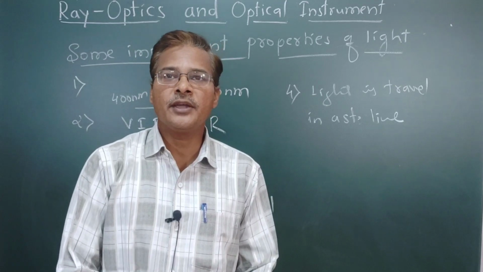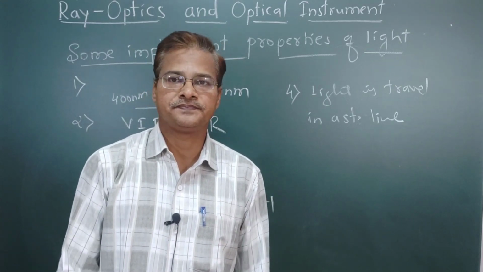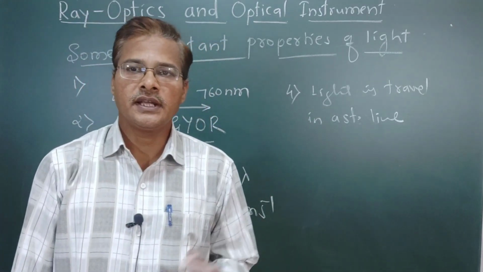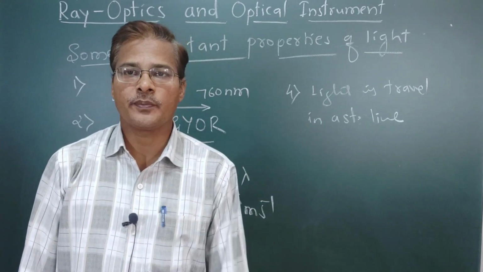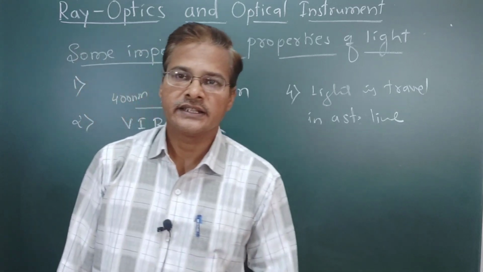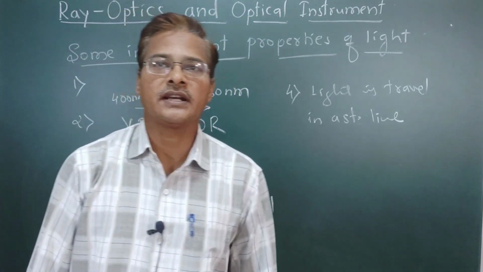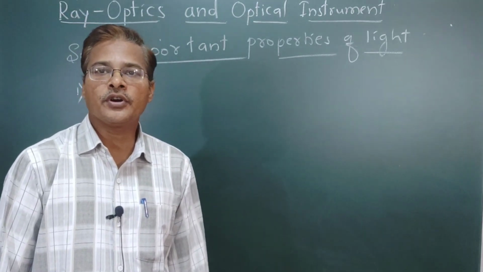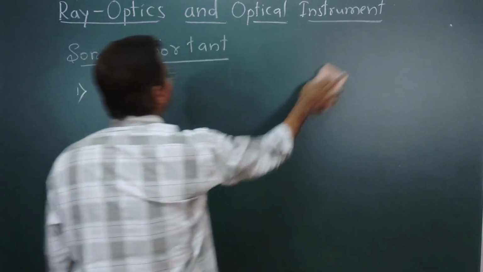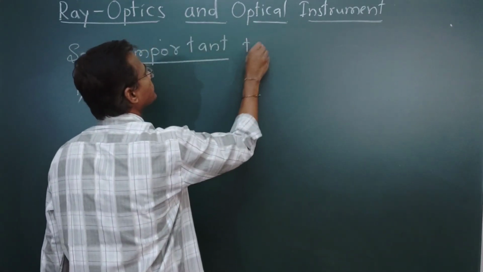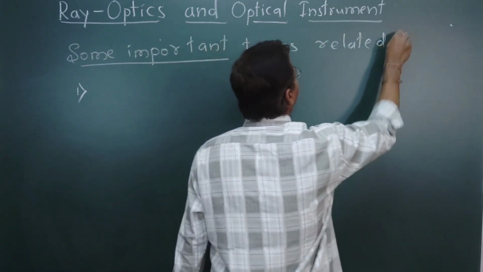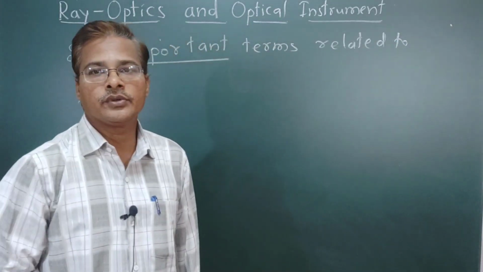Next, some important terms related to light. Once you know all the terms, it is easy to understand optics. Each term has some meaning, and that meaning we have to understand first.